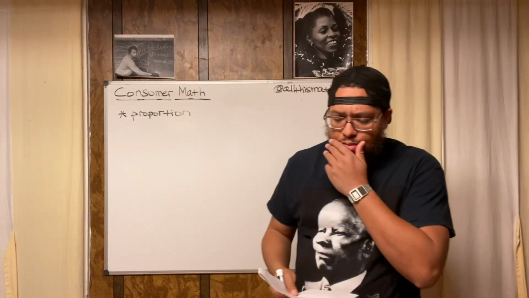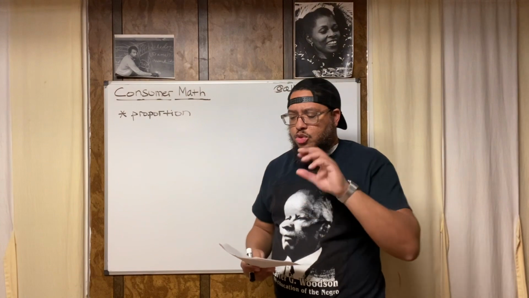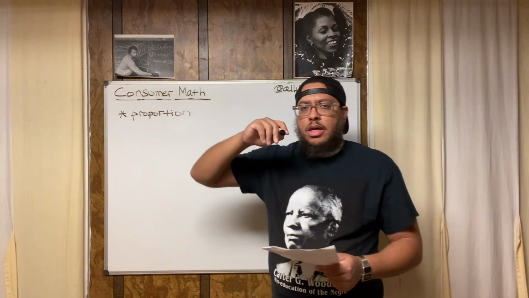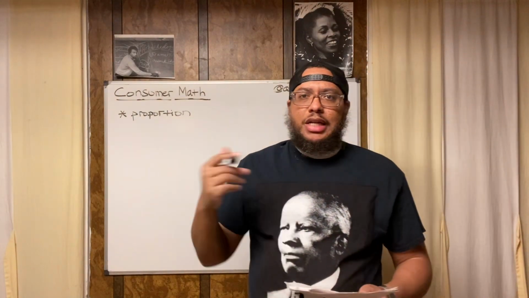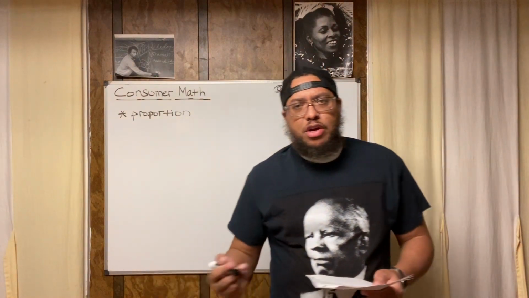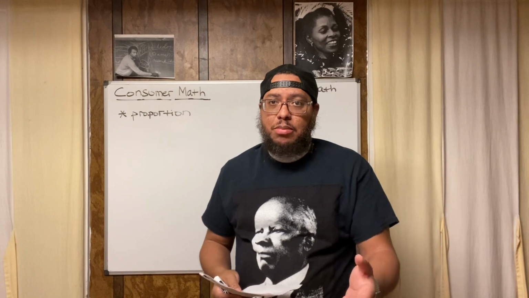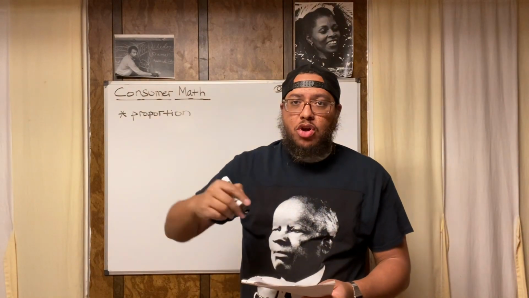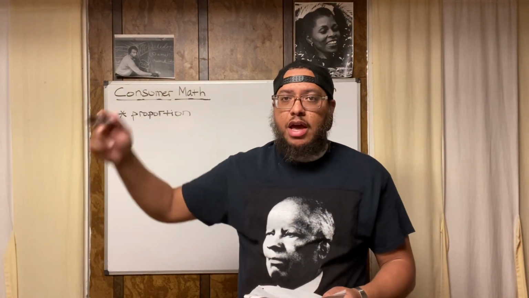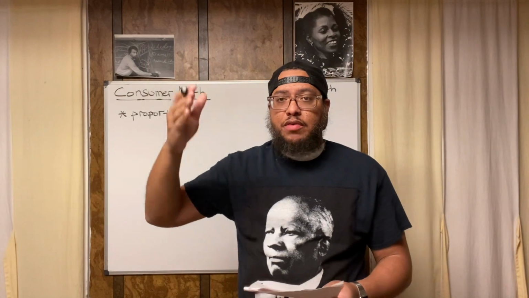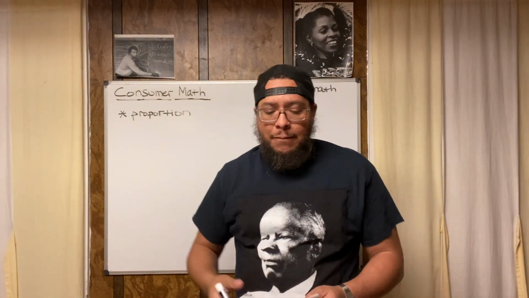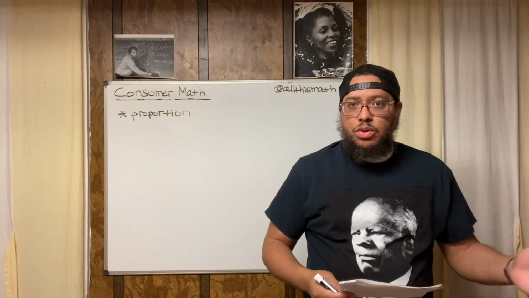Now, we're going to create a proportion, because we're referring to a relationship between two things and we're trying to figure out a missing number, since it says find the cost. We know that 1 pound costs $1.79, so we have a weight and a cost. But when it comes to a quarter pound, we don't know the cost.